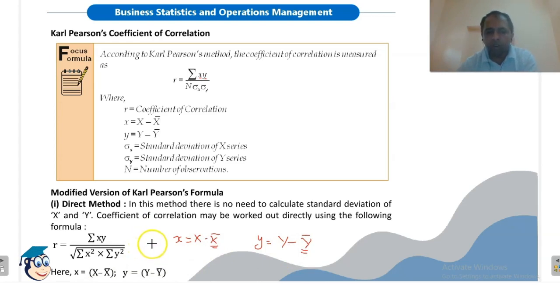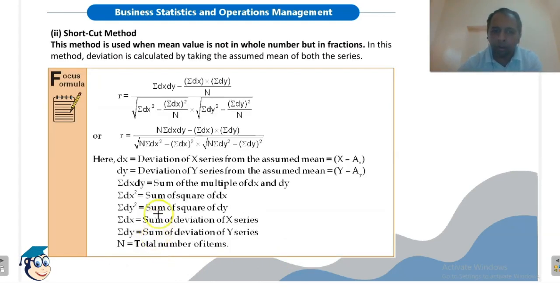But if the value of x bar or y bar, or the value of the mean of the x series and y series, is not a whole number, in that case the previous formula will be difficult to use. Then we will use the shortcut method. So remember, the shortcut method is used when the value of the mean is not a whole number but a fraction. So this is the formula for the shortcut method.